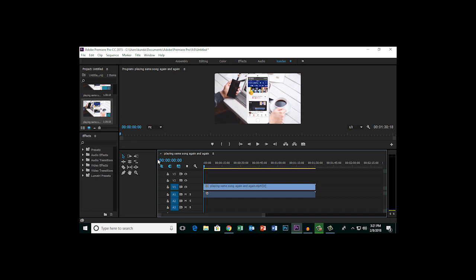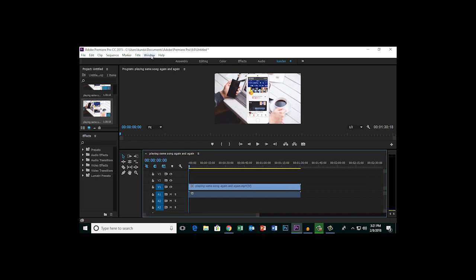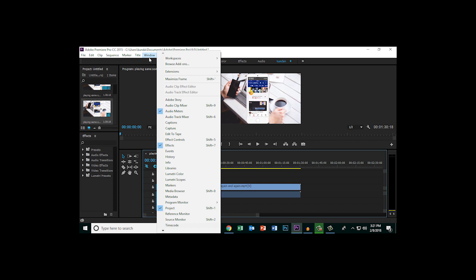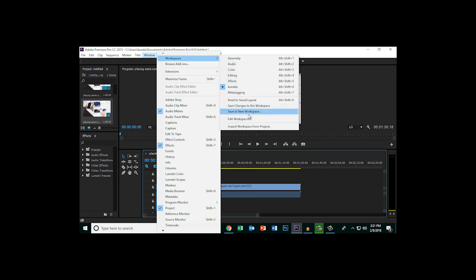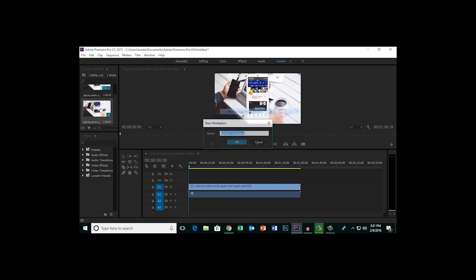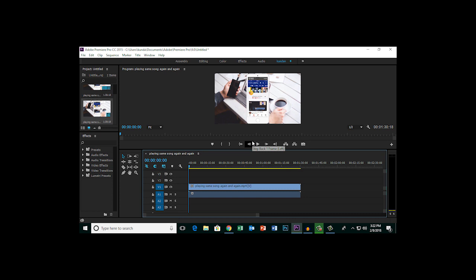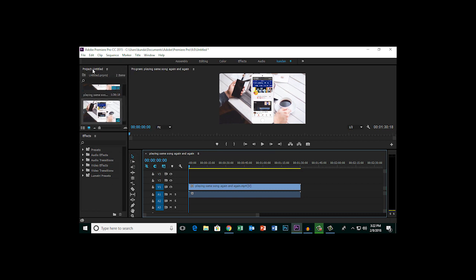Then what I will do is I'll go ahead and click on Windows, then Workspaces, and save as new workspace. I will give a name to this workspace. Yes. So this will be the layout. You can see there will be project tab at the top, there will be effect tab at the bottom, then there will be a video here, and then there will be timeline. So this is the layout which I want to use every time when I use Premiere Pro.